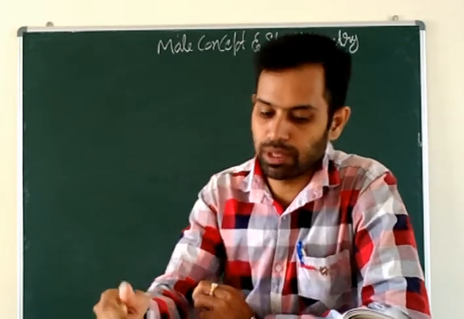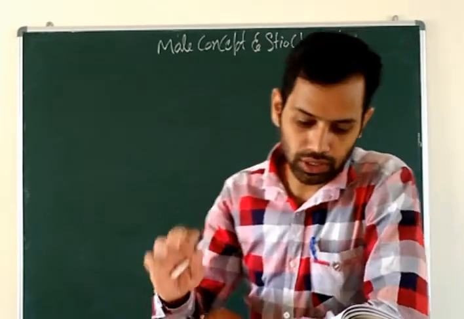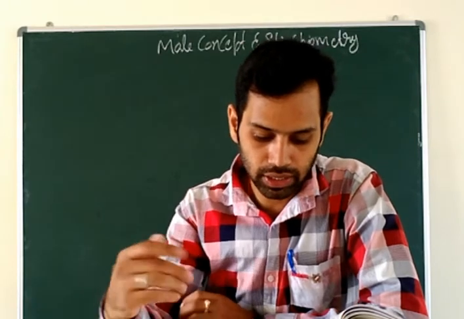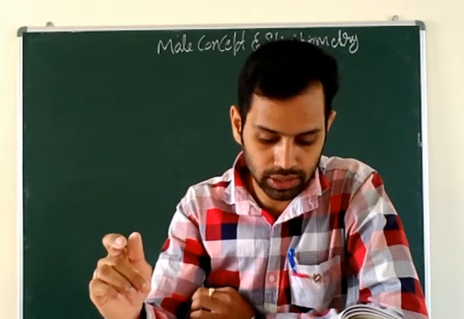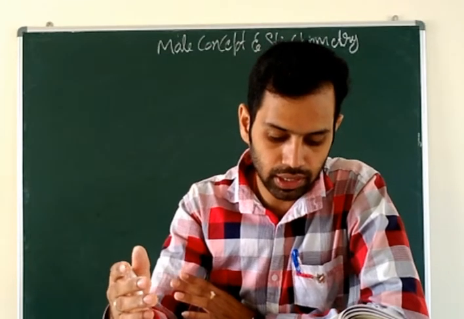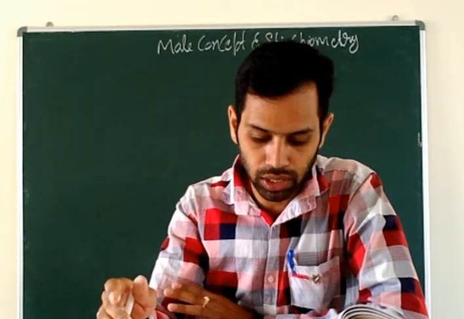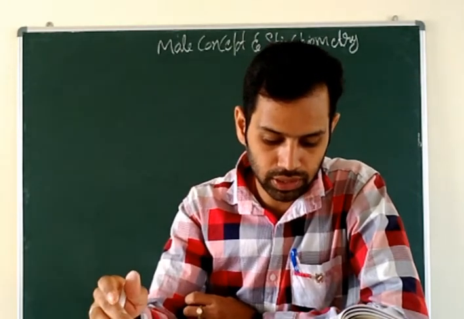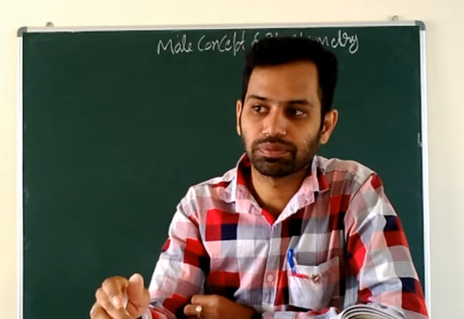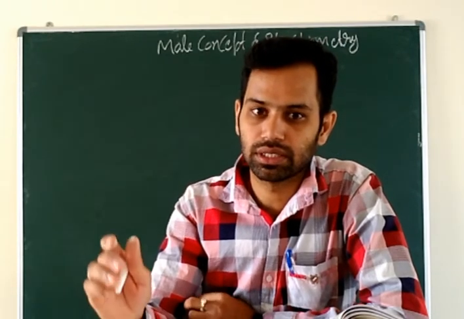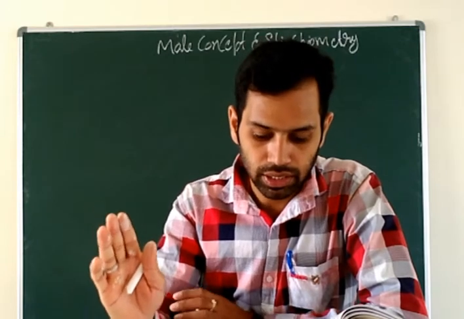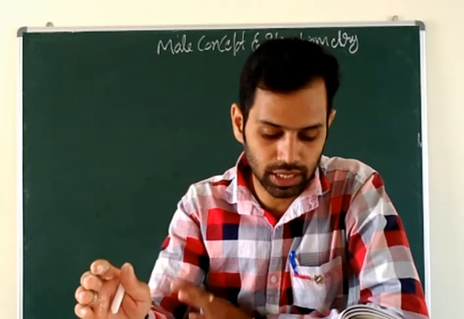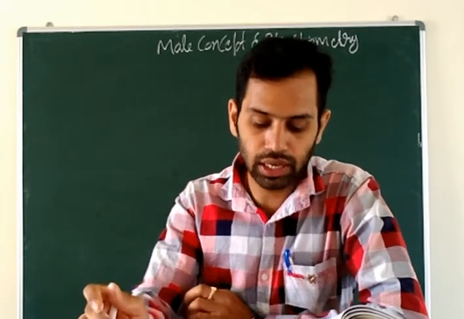So in the chapter mole concept and stoichiometry, only the third main, that is vapor density and its relation to relative molecular mass. The subtopics are: molecular mass, vapor density formula, and deduction of simple and molecular formula from percentage composition of a compound, and the second one, the masses of combining elements. These are the concepts in this chapter. You are going to study only these concepts.